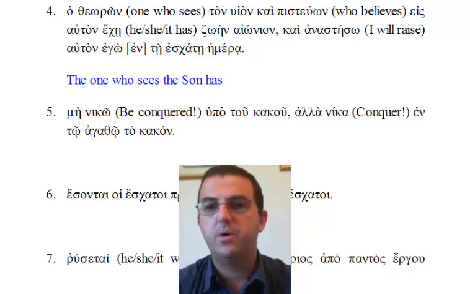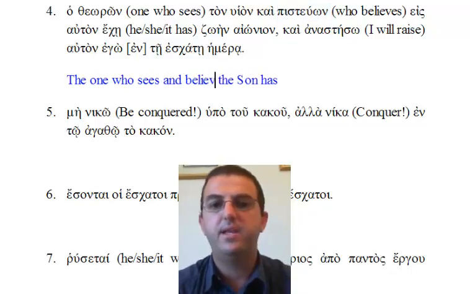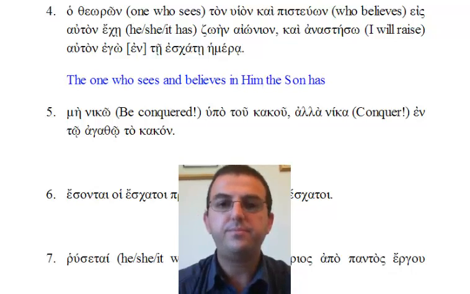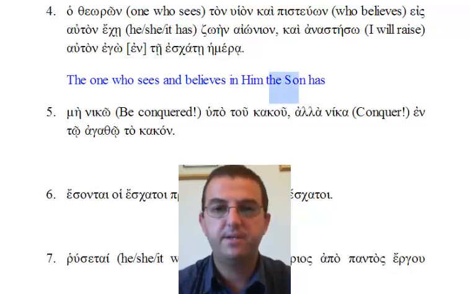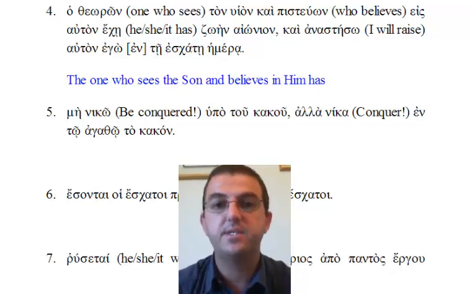Kai pistuon es auton. Pistuon, who believes. Kai, you know, means and. We continue that. And believes es auton, in him. I've made a bit of a mess of that. This needs to go further back. So we have literally the one who sees the sun and believes in him has.